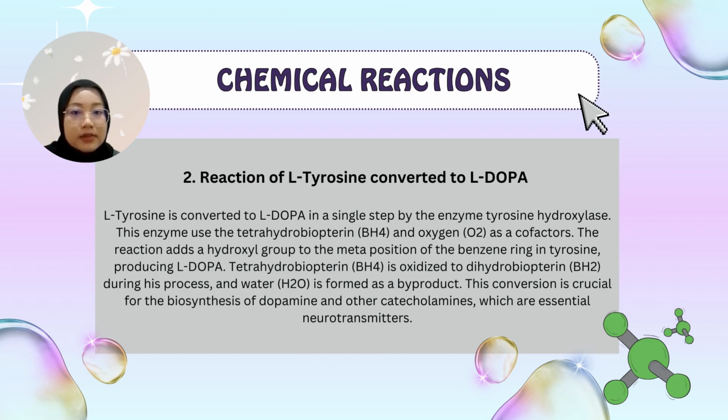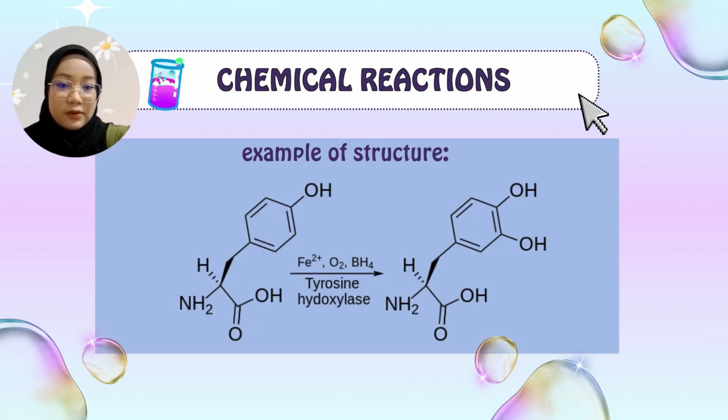Tetrahydrobiopterin is oxidized to dihydrobiopterin during this process, and water is formed as a byproduct. This conversion is crucial for the biosynthesis of dopamine and other catecholamines, which are essential neurotransmitters. So here is the example of the structure.